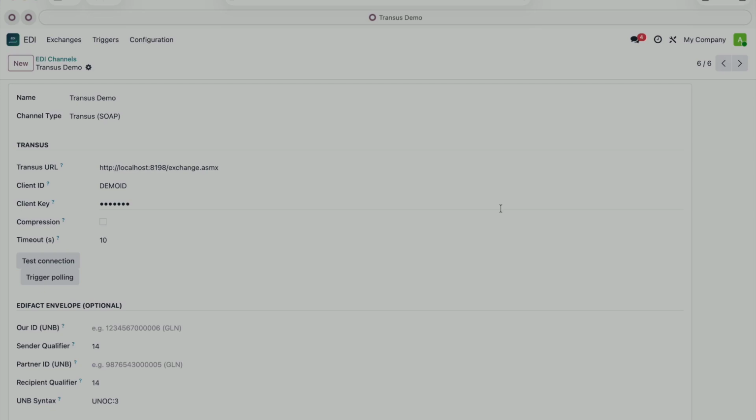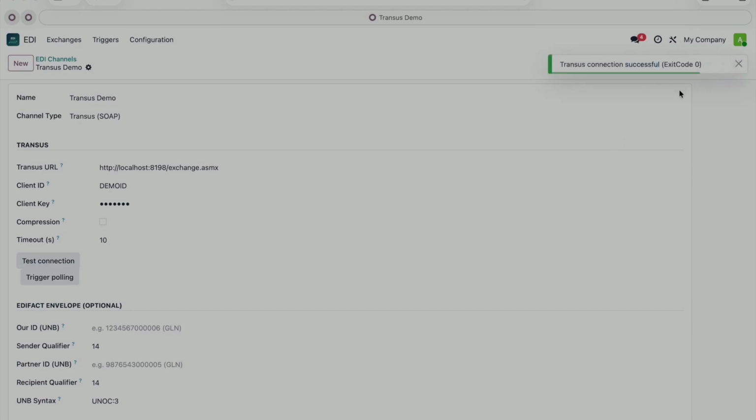The protocol works in 3 steps. We send a message with a call to receive data. We have to poll Transus ourselves. We're the ones fetching, not them pushing something to us. Once we've processed the message, we have to confirm receipt. Otherwise, Transus keeps resending it indefinitely. So if I run a test, I do get a green message here.